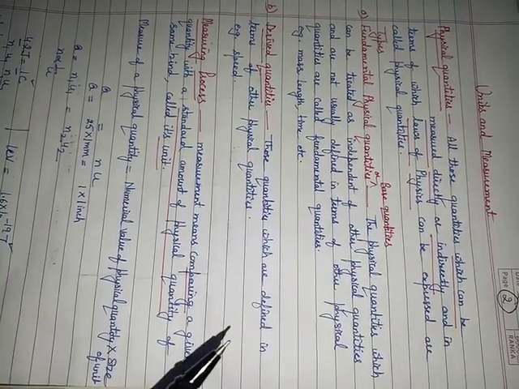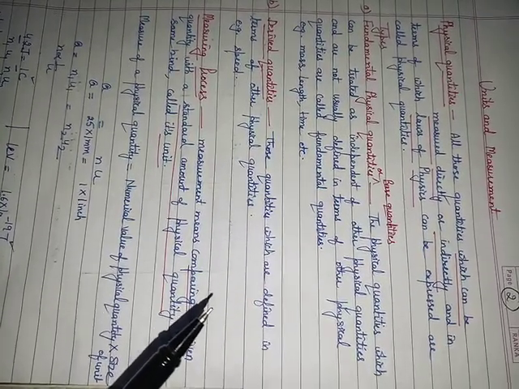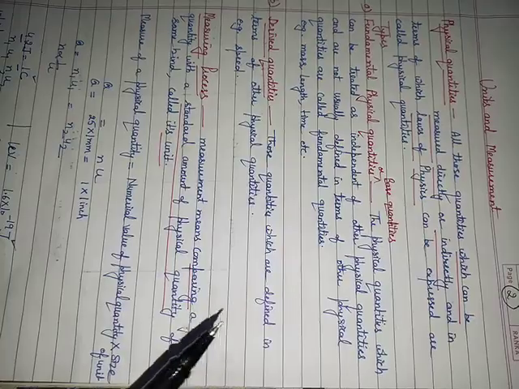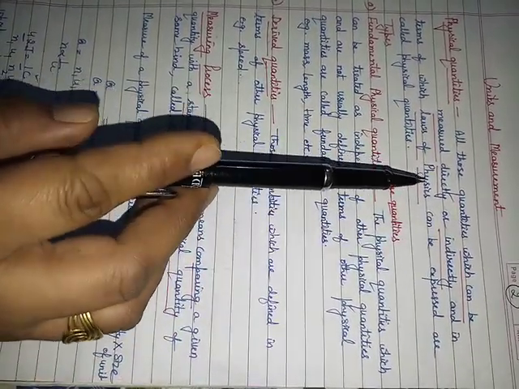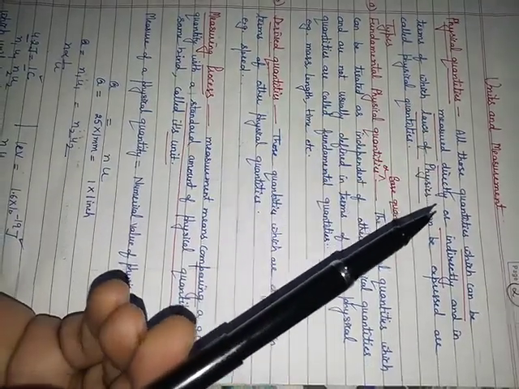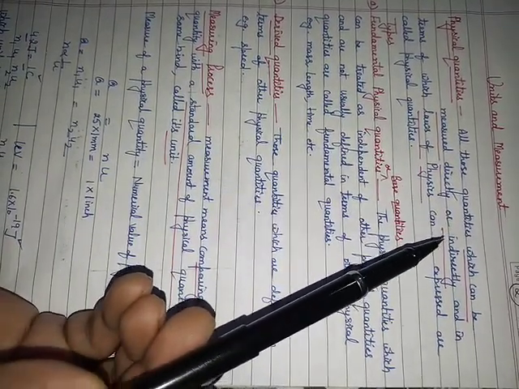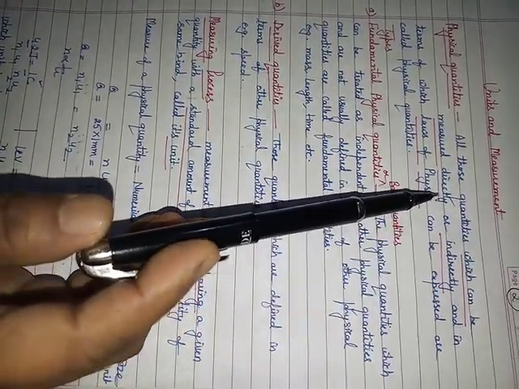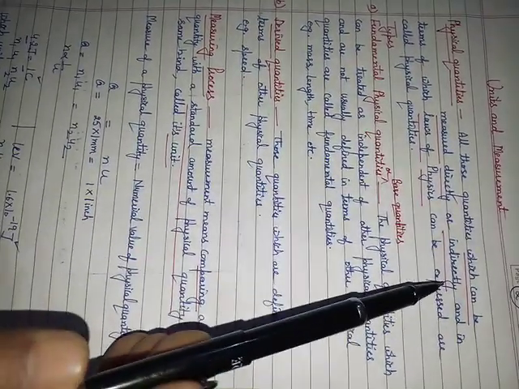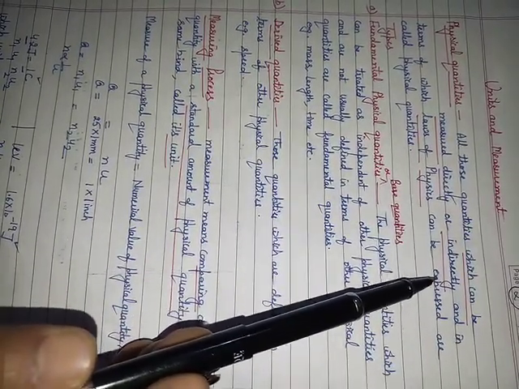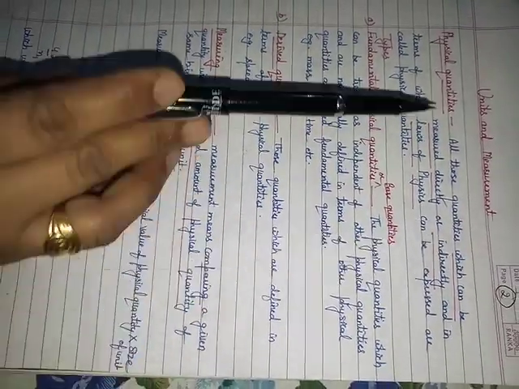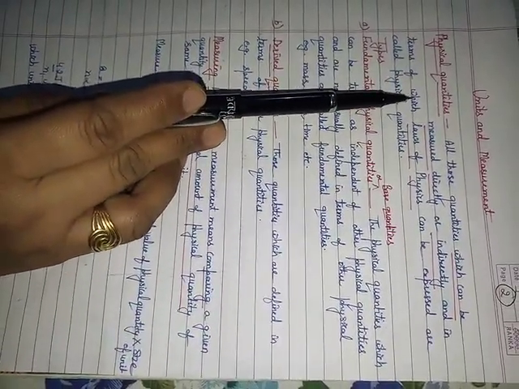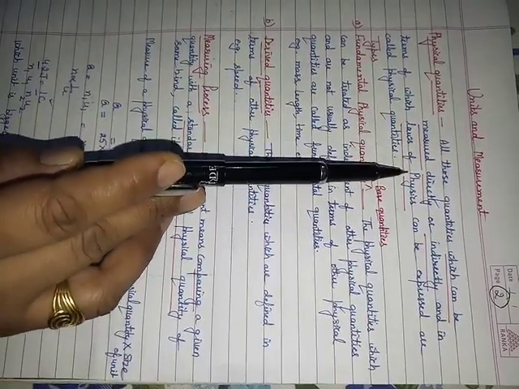Physical quantities will be those quantities only which you can measure directly or indirectly. For example, if you have to measure the length of this pen, then this is direct measurement. But if someone asks you to measure the distance of the sun from the earth, then this is not direct measurement. This is indirect measurement. And in terms of these physical quantities, you can explain the laws of physics.